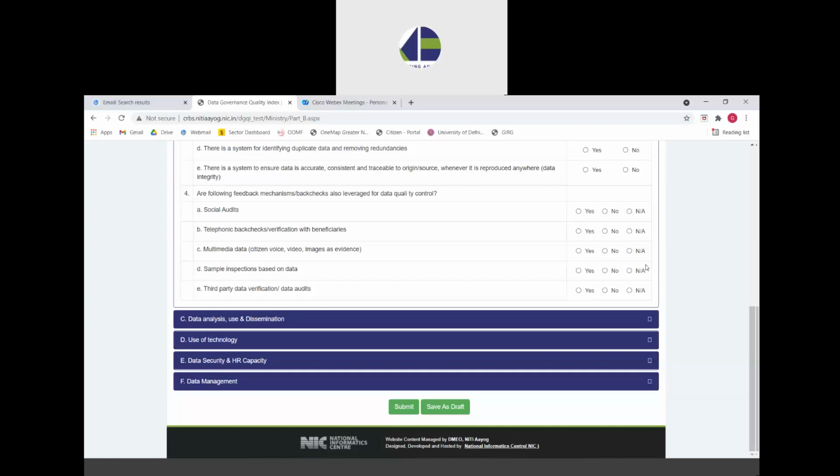If it is a beneficiary oriented scheme, largely social audits are possible. So it should not be the case that just because the scheme division is not practicing it, they say no to it. So please, a word of caution to be exercised when choosing the not applicable option. Please judge the data quality against the nature of the scheme and then accordingly choose not applicable if, based on the nature of the scheme, there is no intervention by which data quality can be improved using this mechanism.